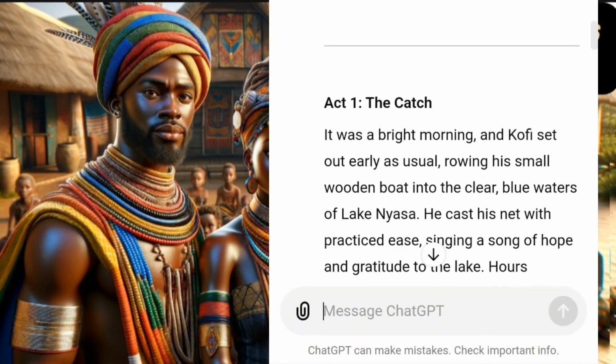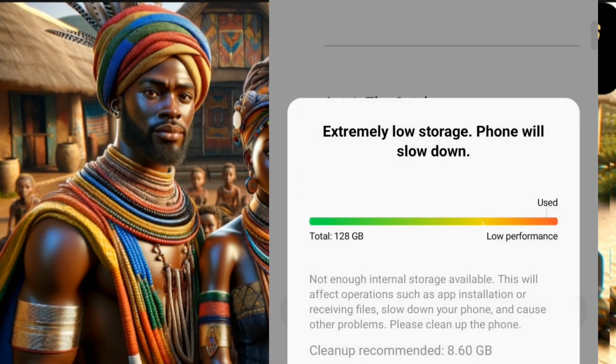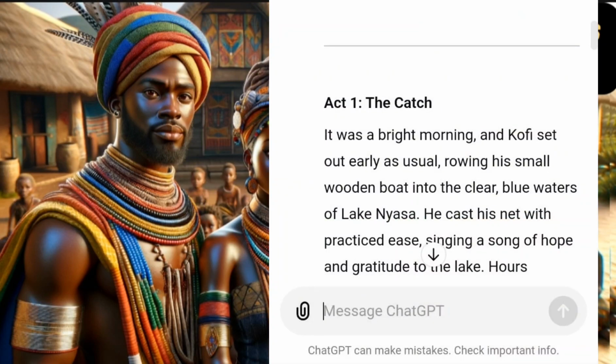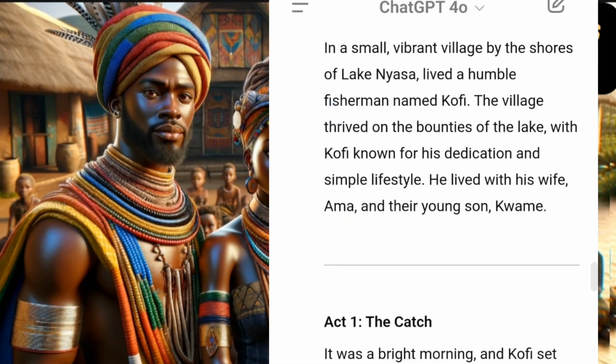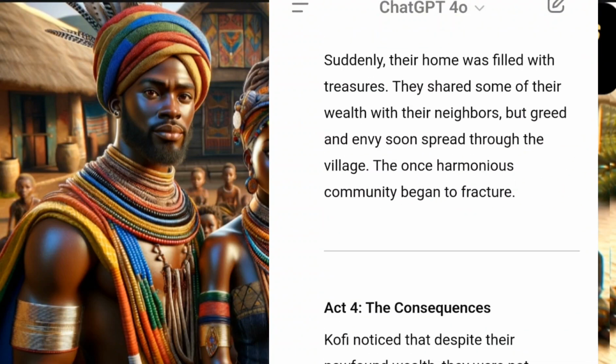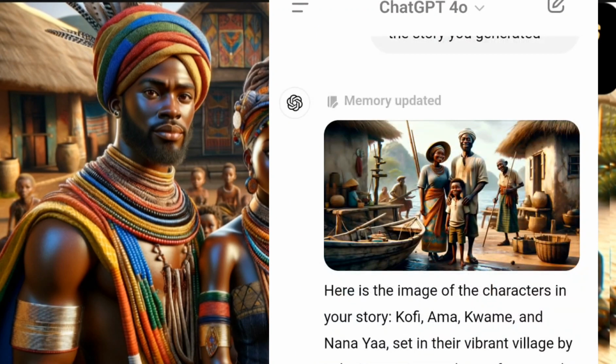Kofi set out as early as usual, rowing his small wooden boat into the clear blue waters of Lake Nyasa. Okay, so let me copy this. I think there is an adjustment we'll need. You can come and copy it. What I've seen there is we need to see him rowing his boat.